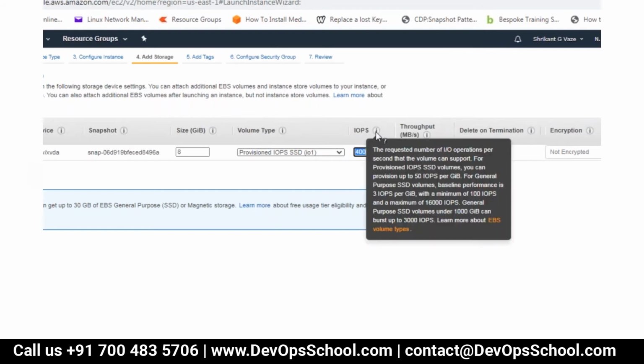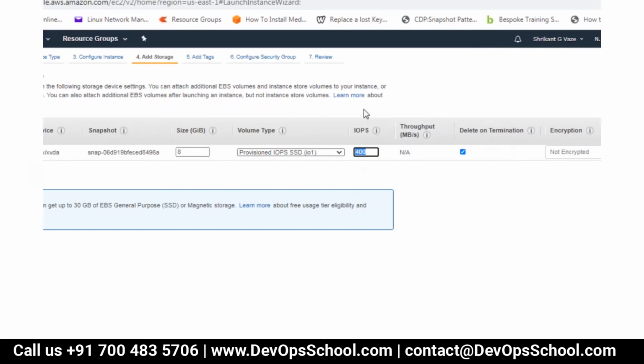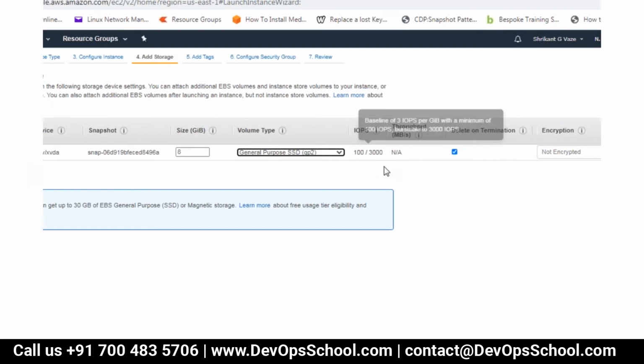I'll have to check the latest limit, but I think you can go up to more than 16,000 IOPS. I think it is around 30,000 IOPS you can go. Naturally, this will come at a cost. So if you want a performance benefit, you can go ahead with provisioned IOPS. If you're going ahead with normal kind of performance, then you can go ahead with general purpose.